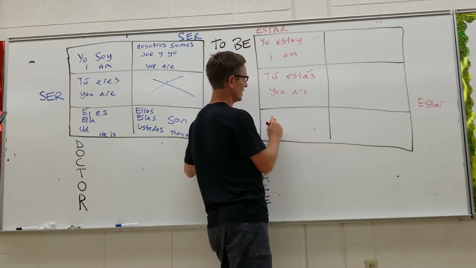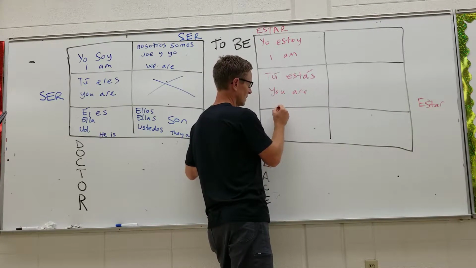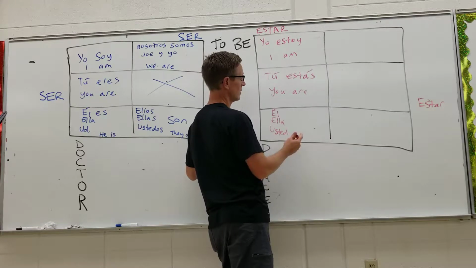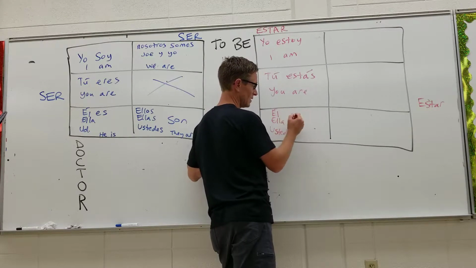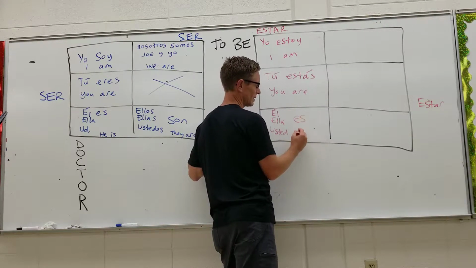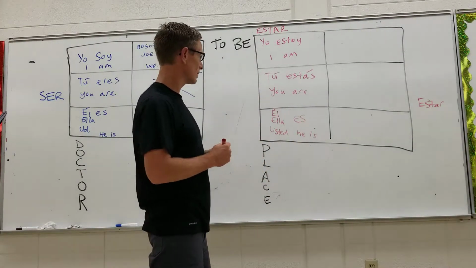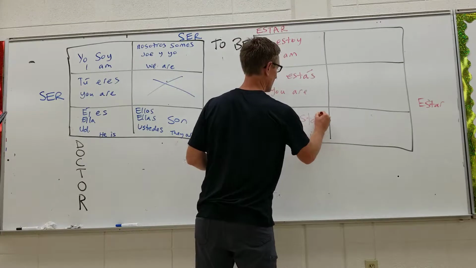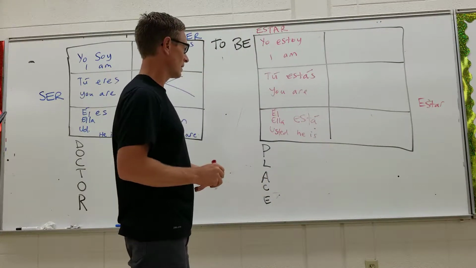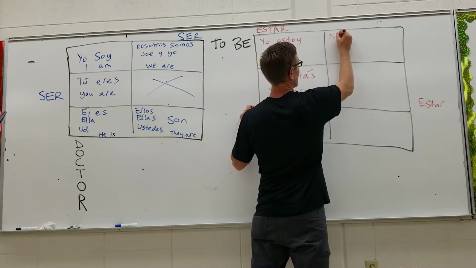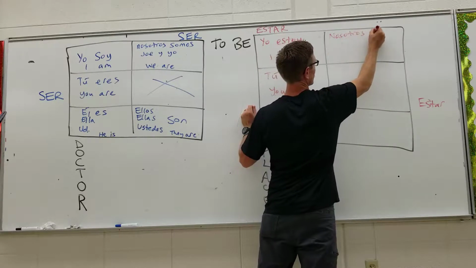If you want to say he or she or you, sir, are or he is, it is está. You're doing a star. Está. Él está.